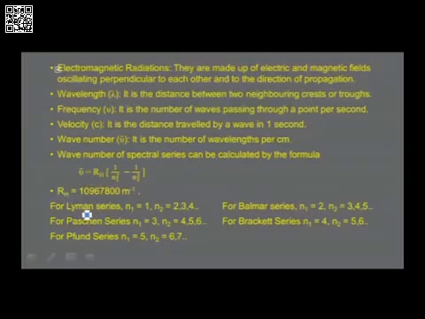RH is equal to 109678 per centimeter, or 1.09678 into 10 power 7 per meter. For the Lyman series, n1 is equal to 1, n2 is equal to 2, 3, 4, etc. Likewise, you can understand for different spectral series.